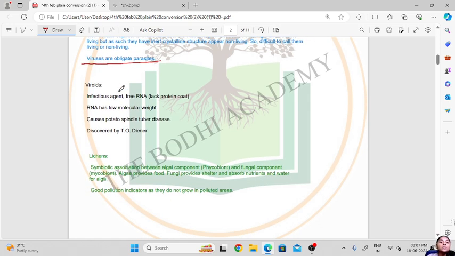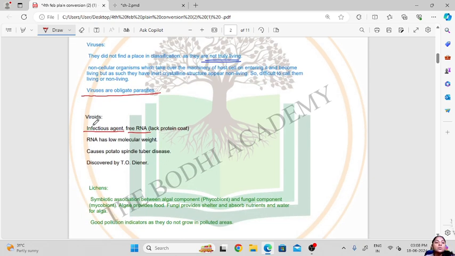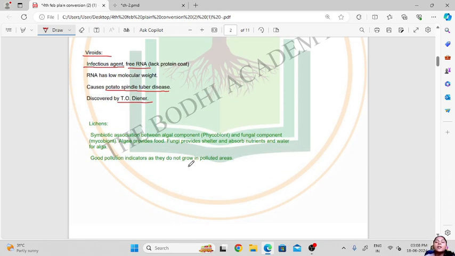Then viroids. The viroids are also infectious agents. They have free RNA, meaning they lack the protein coat. In viruses we had the protein coat made up of capsomeres, the capsid, and that is lacking in these viroids. The RNA has low molecular weight. These viroids cause potato spindle tuber disease in potato. They were discovered by Theodor Diener. Then the last part is the lichens.